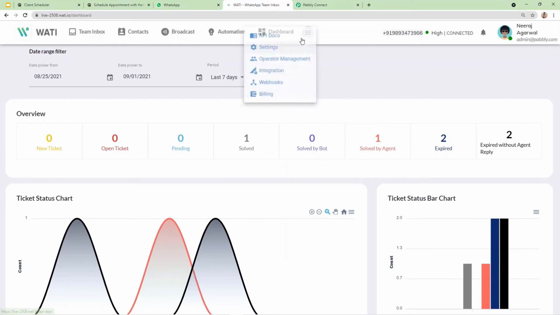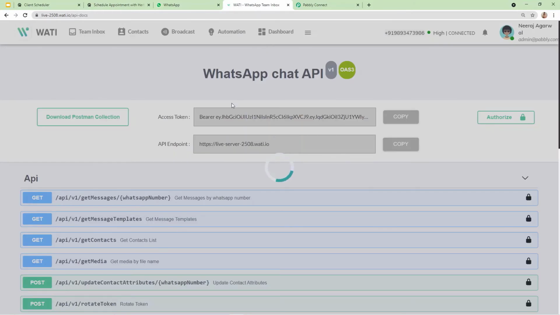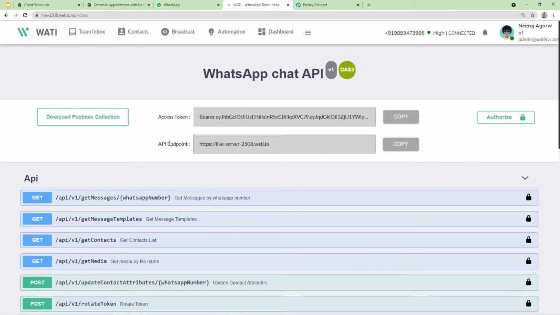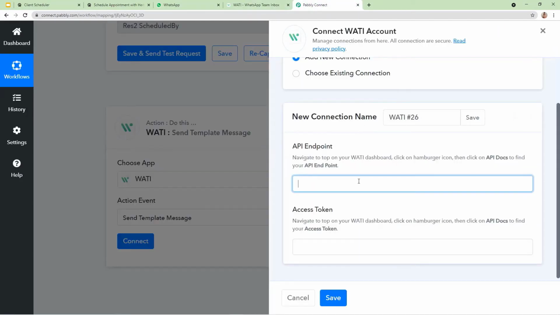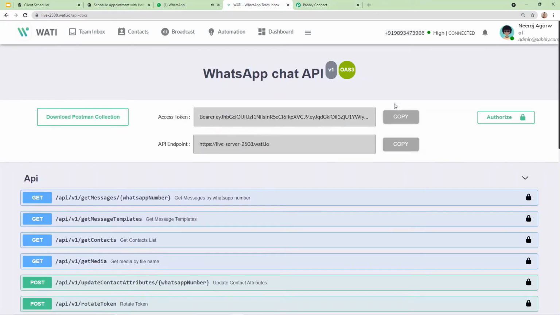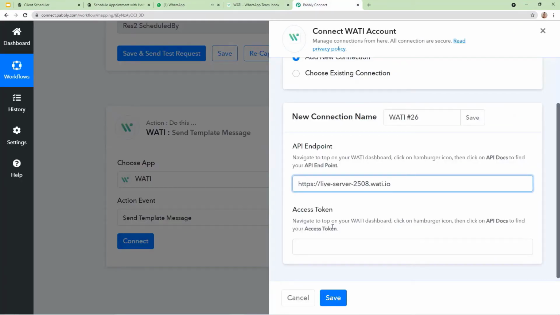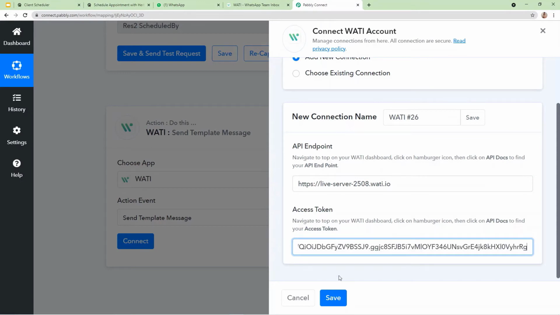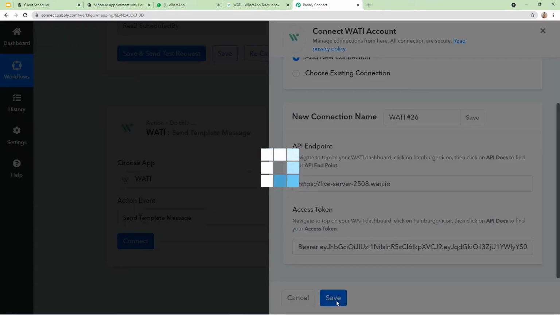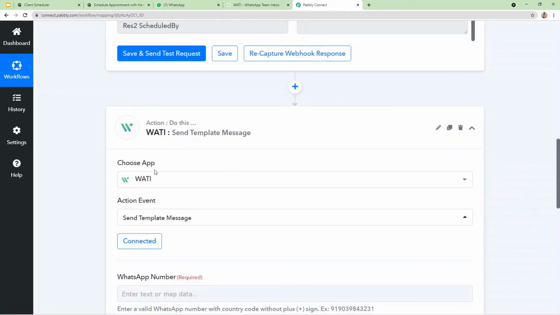From here, on this option named API docs, I'm going to click on API docs and both of these keys are available here. This is the API endpoint. Here I'm just going to copy it and paste it here. Okay, and the access token, I'm again going to copy it and paste it here. After clicking on save, my Vati account will be connected to Pabbly Connect.